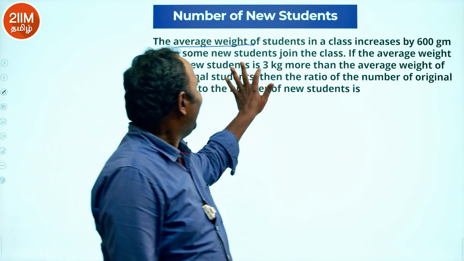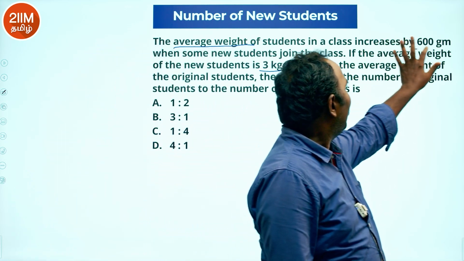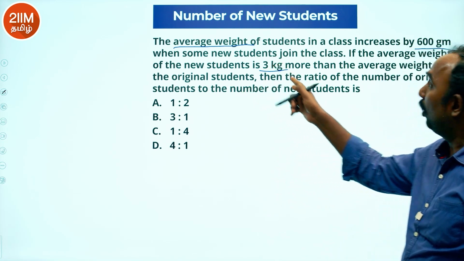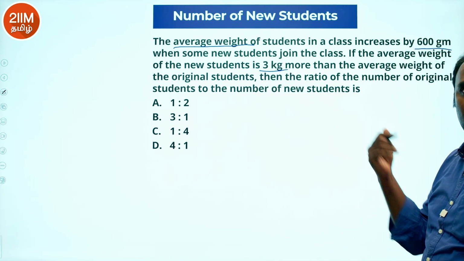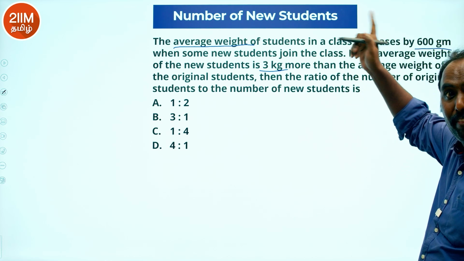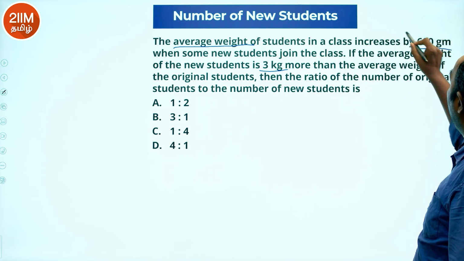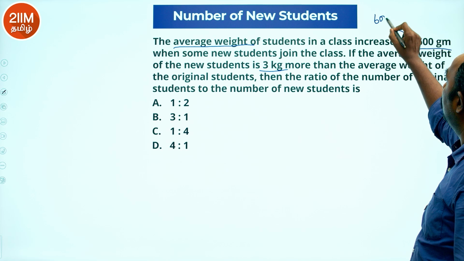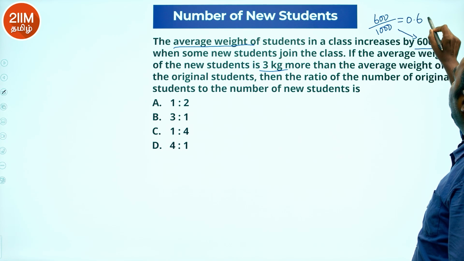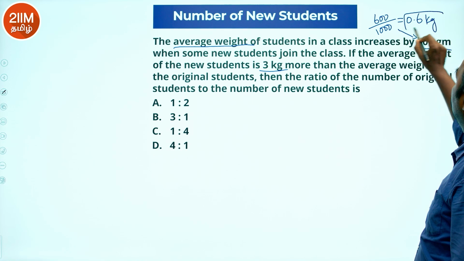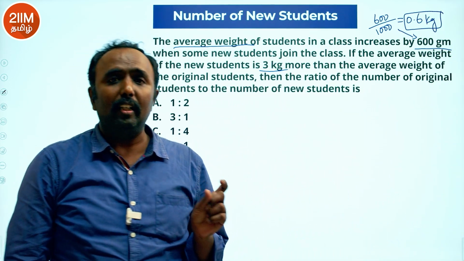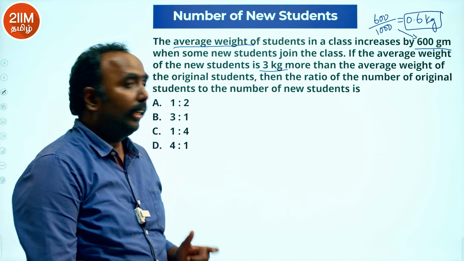Now, I see a kilogram here, I see a gram here. So one, I need to convert this to grams or I need to convert this to kilograms. If I do that, 3000, that is 600, numbers will be very high. So what will I do? This will be written as 600 grams divided by 1000, which in turn will give me 0.6 kilograms. So the grams I am just converting to kilograms.